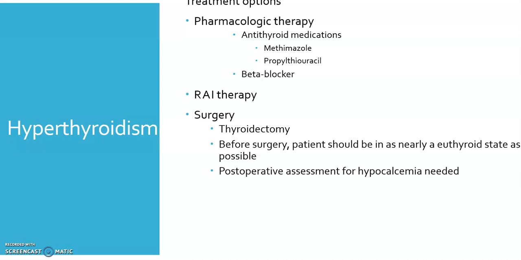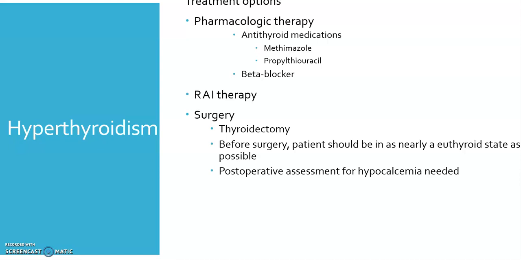Antithyroid medications like methimazole and PTU inhibit the production of thyroid hormones. This is actually done as an adjunct to radioactive iodine therapy, or it will actually decrease the levels of thyroid hormone before they get surgery. So a lot of these patients will get multiple treatments, such as pharmacology and radioactive iodine therapy and or surgery. So they can be getting one or all of these.